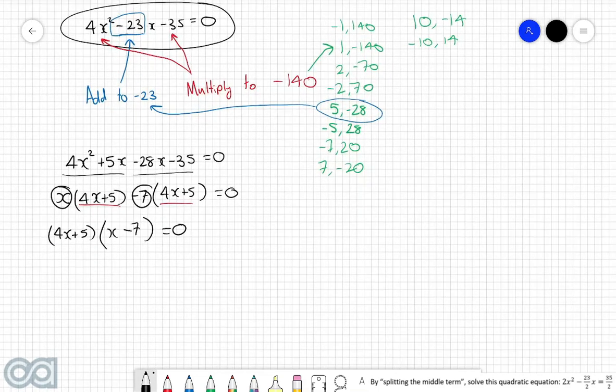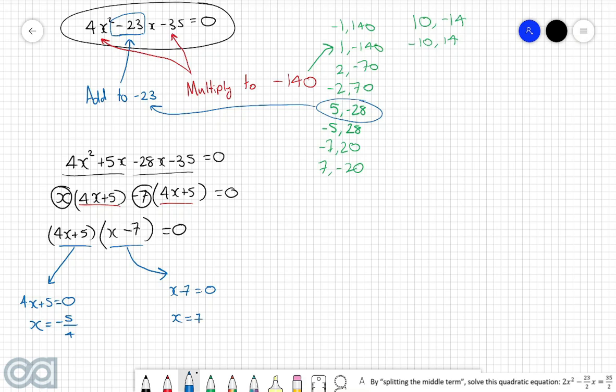And so now, the null factor law tells us that because this thing multiplied by this thing is equal to 0, we know that either this thing has to equal 0 or this thing has to equal 0. So in other words, 4x plus 5 equals 0 or x minus 7 is equal to 0. And so now by rearranging and solving for x, we're left with x is equal to negative 5 over 4 and x is equal to positive 7. And so therefore, x is equal to negative 5 over 4 and 7.